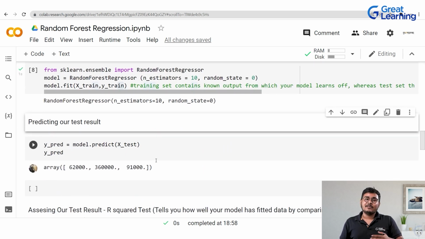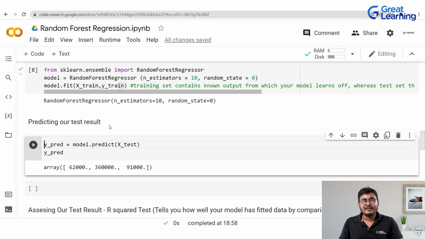Now we have trained the model, right? Now I want to assess it. Like, okay, what is the result of this training? How would you find out that the training that you have done is accurate? For that, we move on to the next step where we are trying to predict our test result. So for that, I have written ypred. I have named a new variable and I'm trying to predict xtest, right? So as you can see, it forms an array. Now our test result has been predicted.